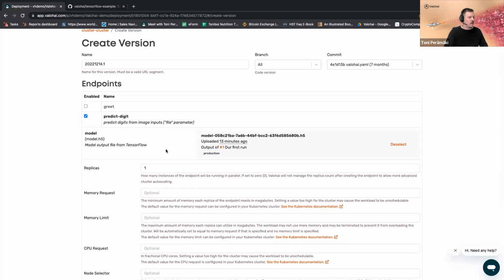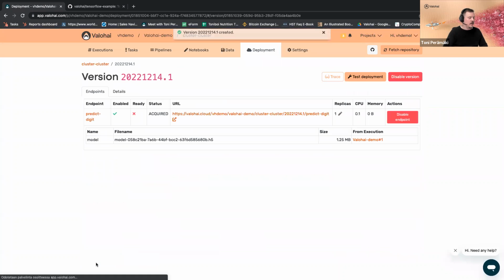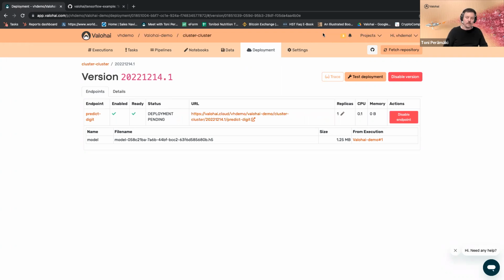So we have the model selected. We don't need to put any additional information, and then we just create the endpoint. And what happens next is Valohai takes the model, pulls in the code from Git, wraps it around the model, Dockerizes that with the container of your choosing, then pushes that Docker image to your container registry, and from the container registry, we deploy it on your Kubernetes cluster.